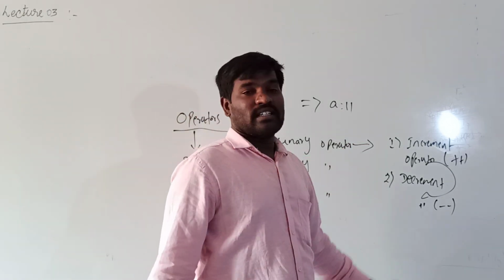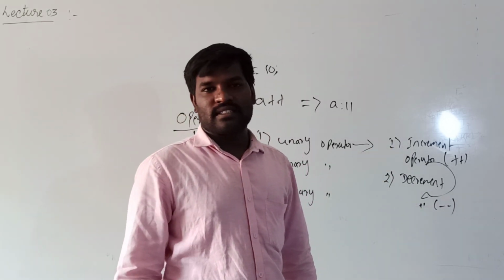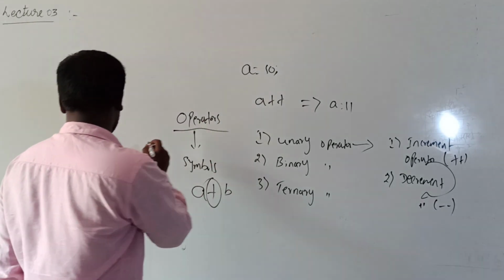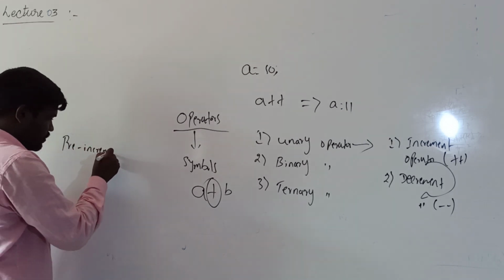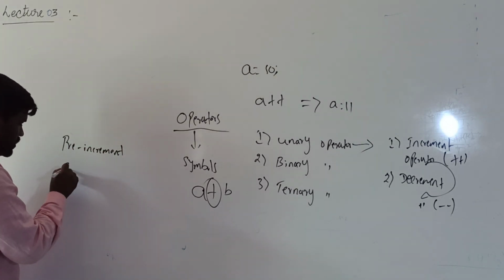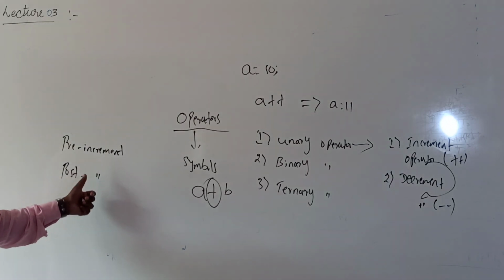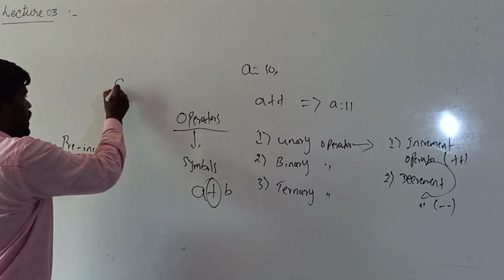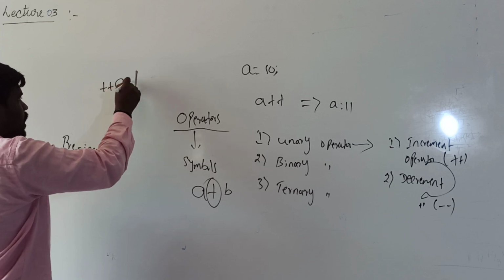In the same way, decrement. If you consider increment and decrement, again it consists of subtypes, that is pre-increment and post-increment. Pre-increment means the operator will come before the operand.